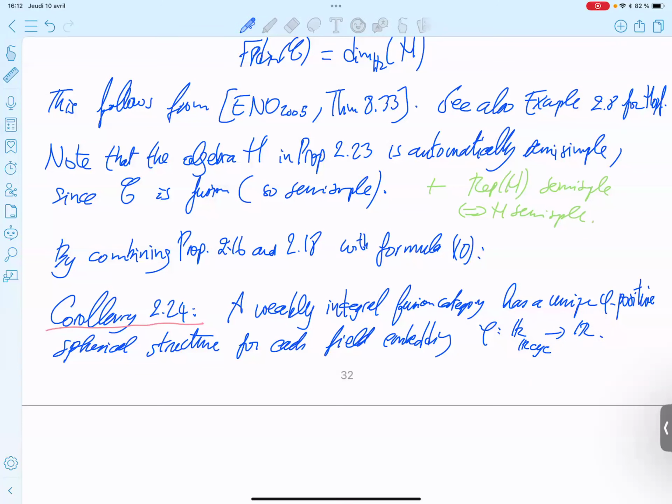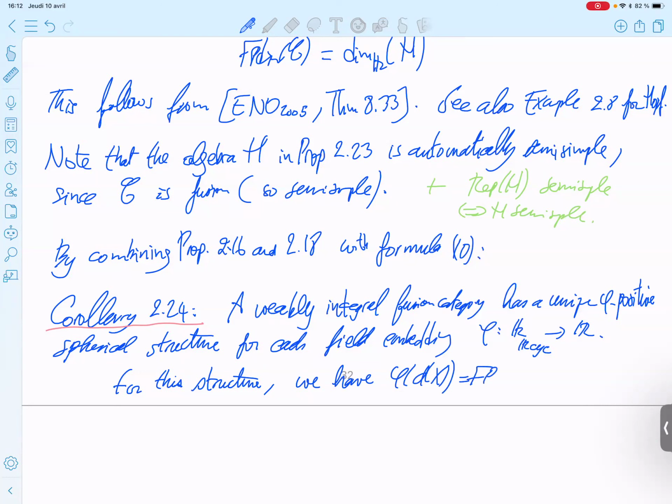And so for this structure, we recover the Frobenius-Perron dimension. We have d of x equal to... I guess in the paper they forgot to write phi here.